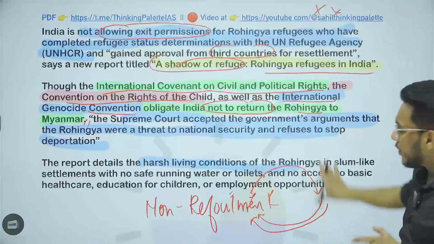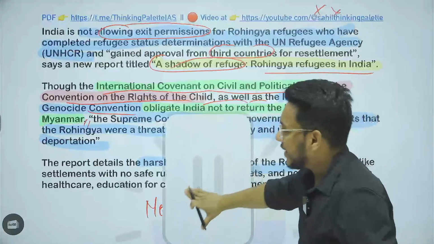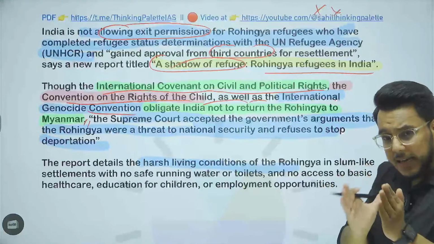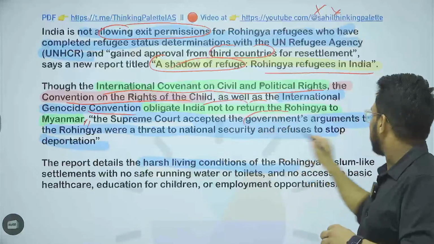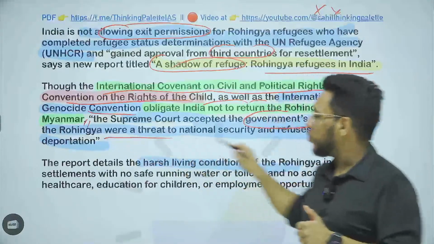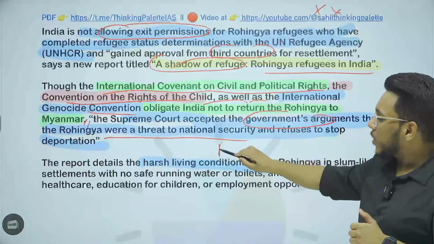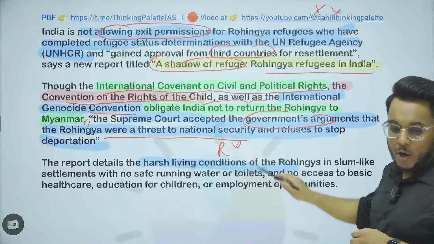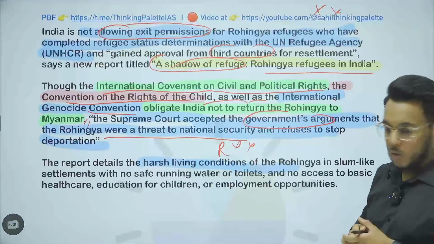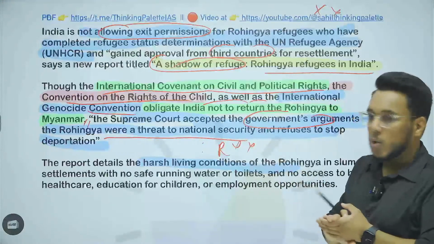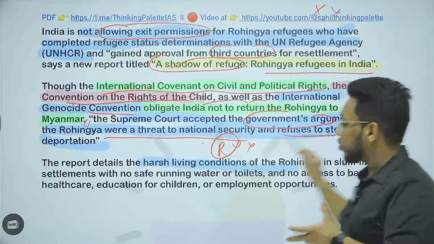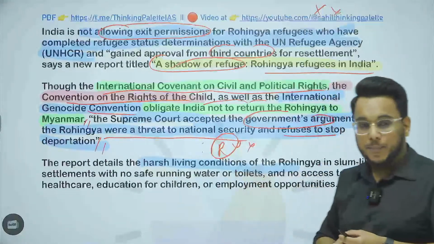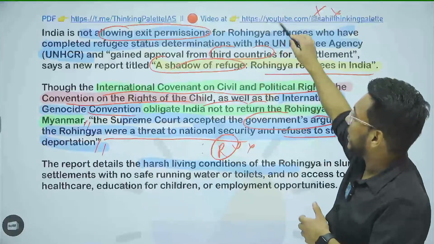Now, when we talk about India, the government of India has put forward a viewpoint in the Supreme Court, saying that Rohingyas are a threat to national security. So they cannot be given refugee status and they cannot be allowed to move freely in India. Why? Because they are a threat to national security. So we cannot give them refugee status. We also are not deporting them back, and we are not giving the exit permission.